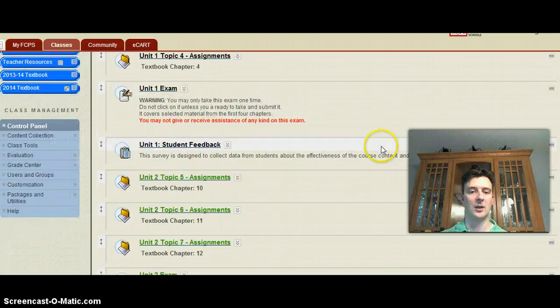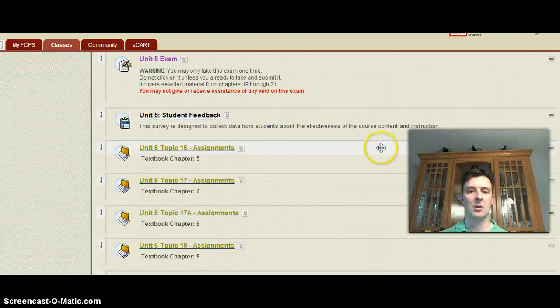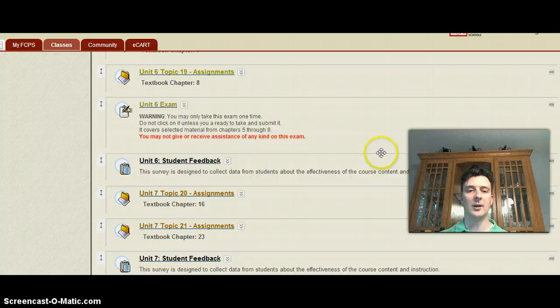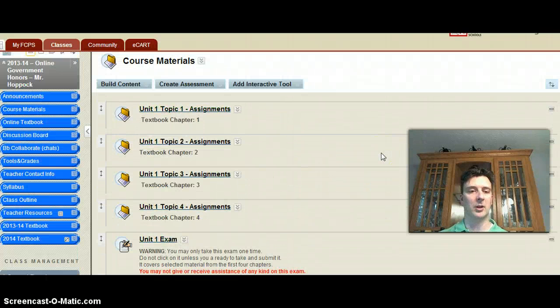We could go to course materials, which has, as you can see, all of the different assignments that we have throughout the year. As we scroll down, we'll go through Unit 1 all the way down through Unit 9. There's plenty of work for us to be doing throughout the year.